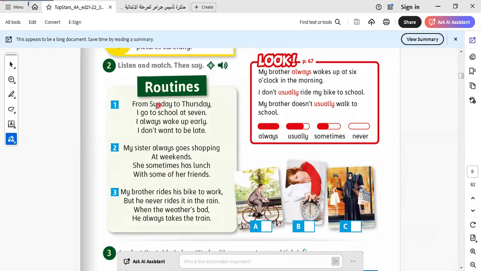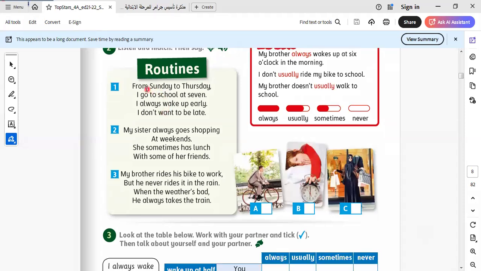Here we use the present simple tense to describe routines. Let's read this text and see. From Sunday to Thursday, I go to school at 7 o'clock. So here I refers to what I do during the school. I would like to say that this is the routine that we do when we go to school.